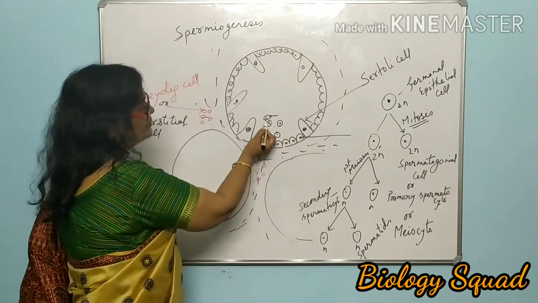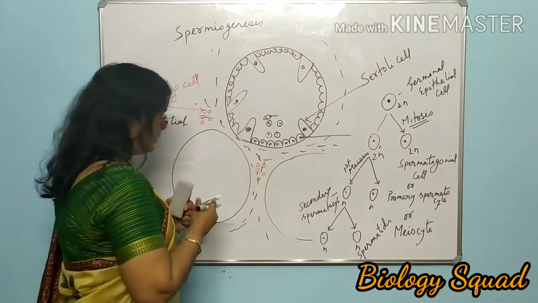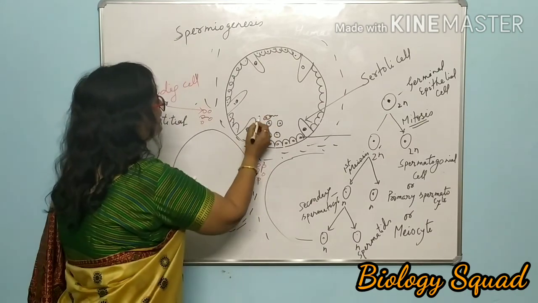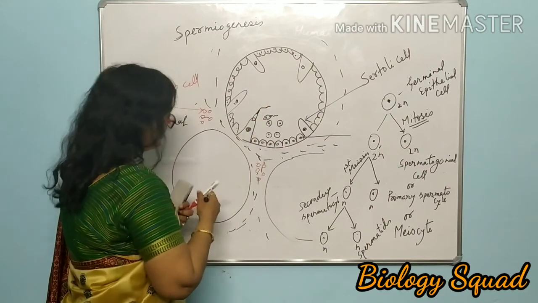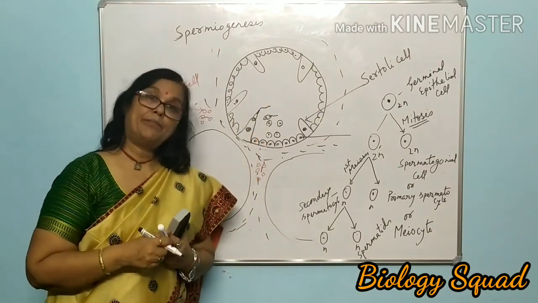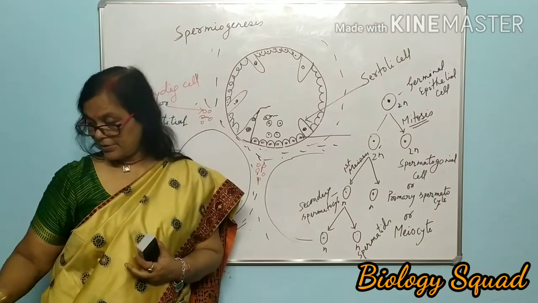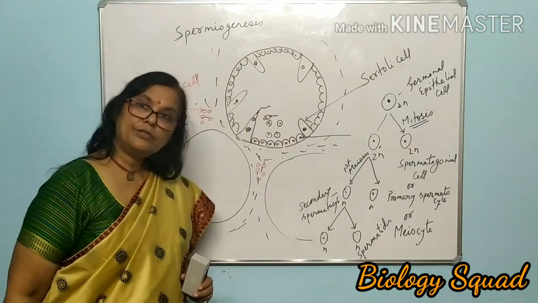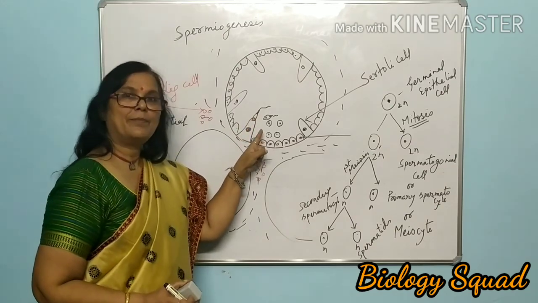And after spermiogenesis, or formation of a sperm, this will finally get embedded into the Sertoli cell. The sperm will get embedded into the Sertoli cell for the shaping. Now the second function of the Sertoli cell begins. First is providing nourishment to the developing spermatozoa, and second is the shaping of the sperm.